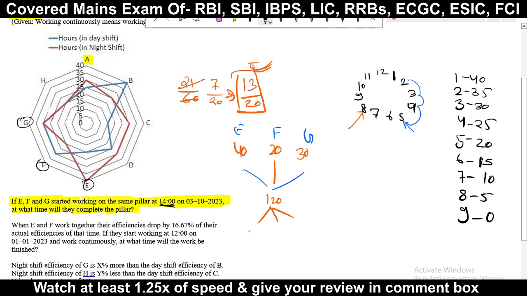Just simply divide and calculate their efficiency, 3 and 6, and this will be 4. So this is their efficiency, and this we have assumed as the total work. But if you remember, here we calculated total work as 20, and out of that 13 was left. So we will convert this total work accordingly. 120 divided by 20 will give us 6, and 13 times 6 is 78. So we now want to complete 78 work.